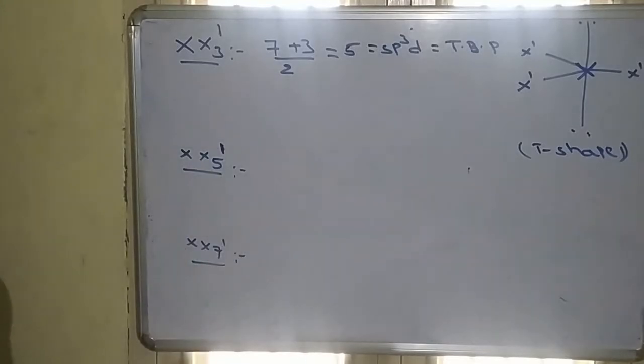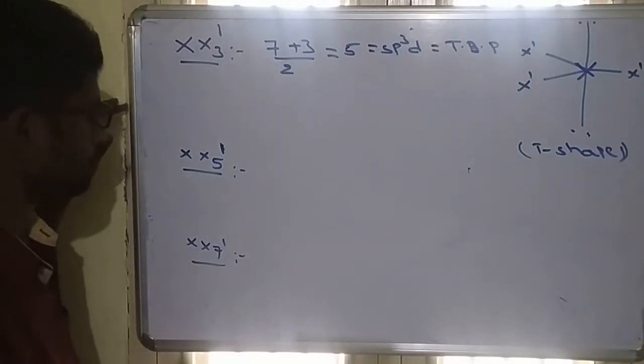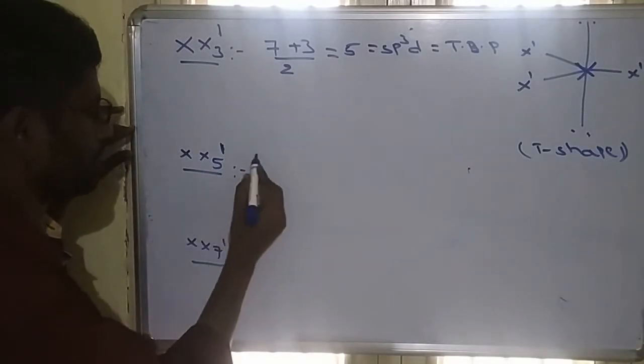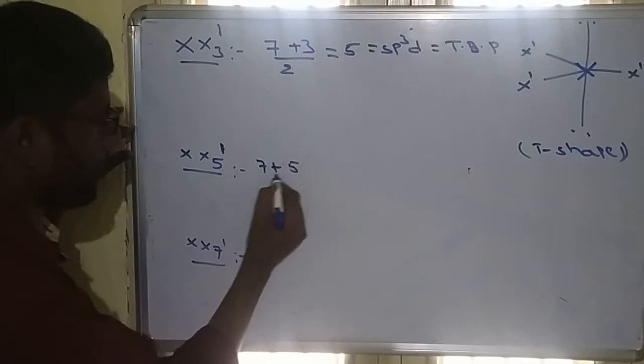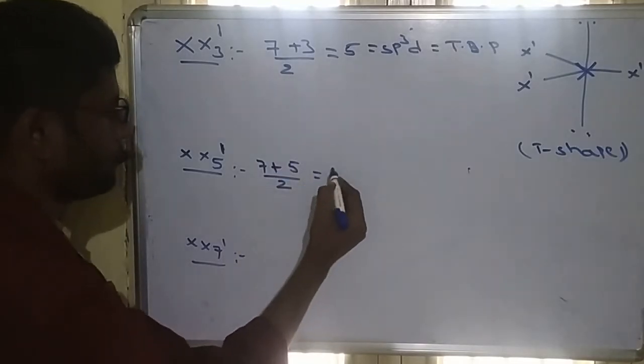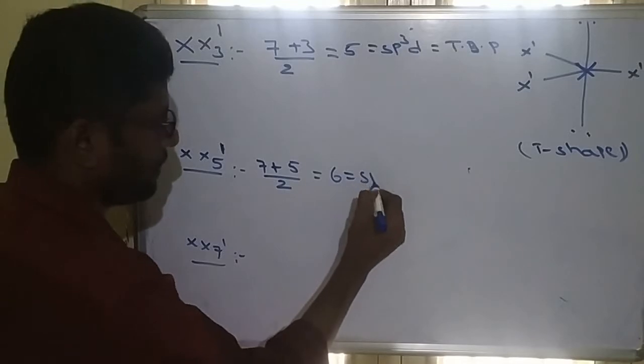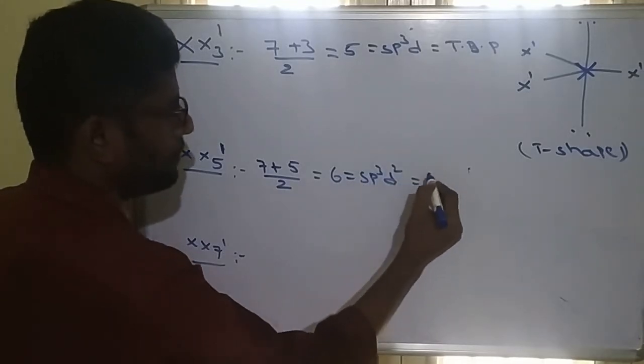Try these molecules. XX5': 7 plus 5 by 2 equals 6. sp3d2.